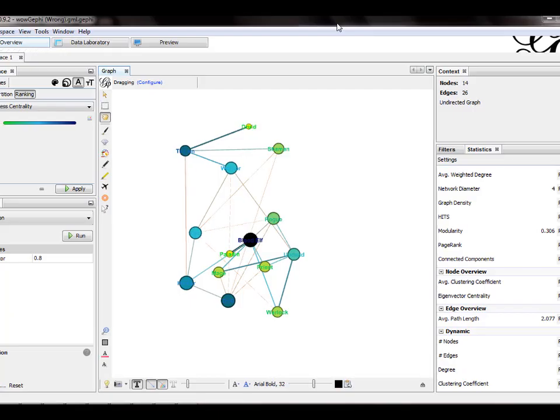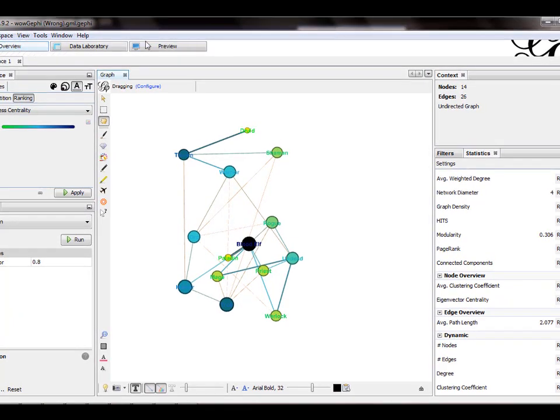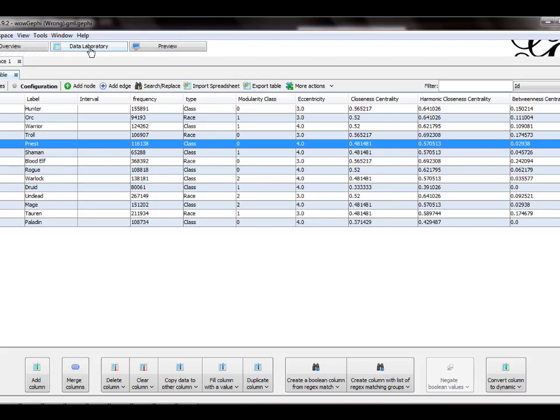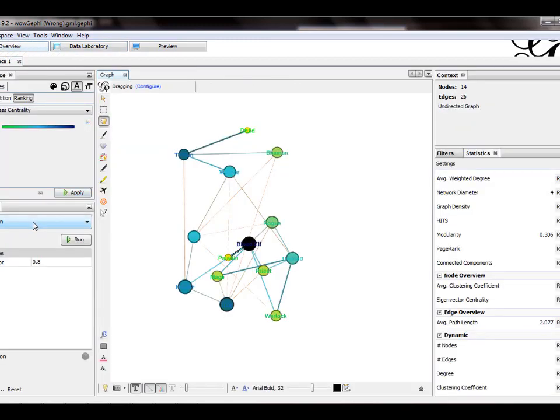This is Gephi. We're using the software to help us build the graph, then generate a GML file to rebuild the graph and compare these two. We already have Gephi open and have our data set imported. If we check the data laboratory, we can see Gephi already built the ID, label, and type at the moment we import our data. The software also provides many different types of graphs.